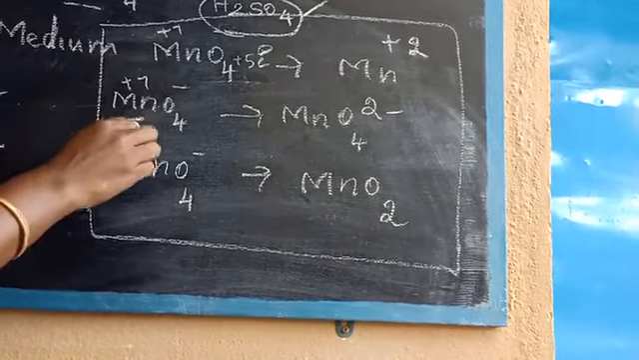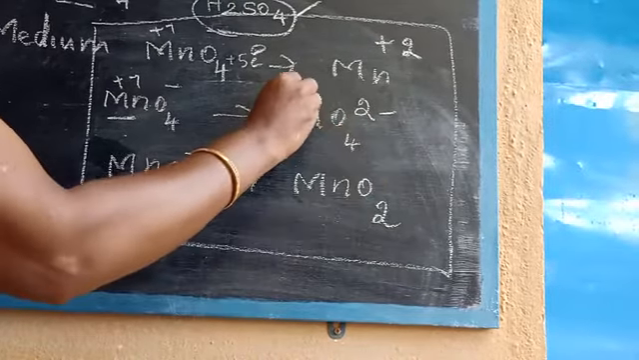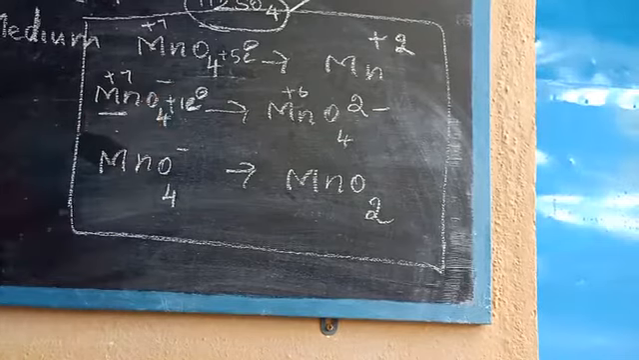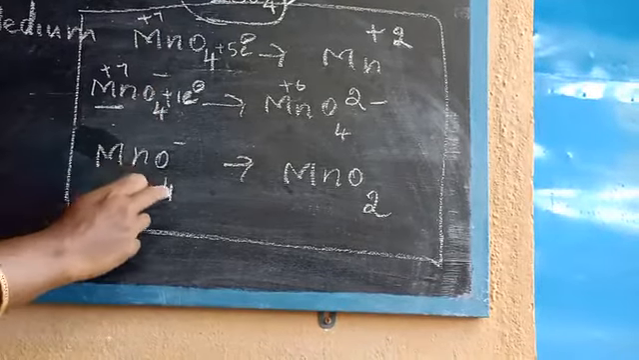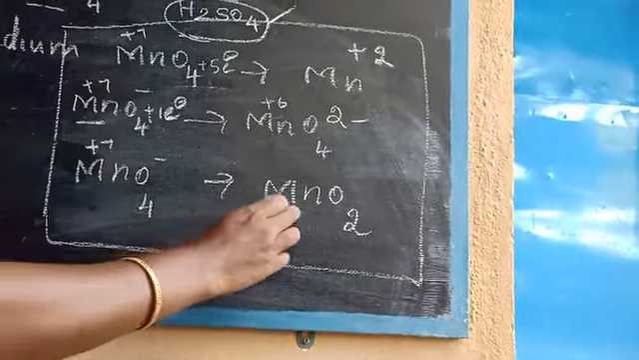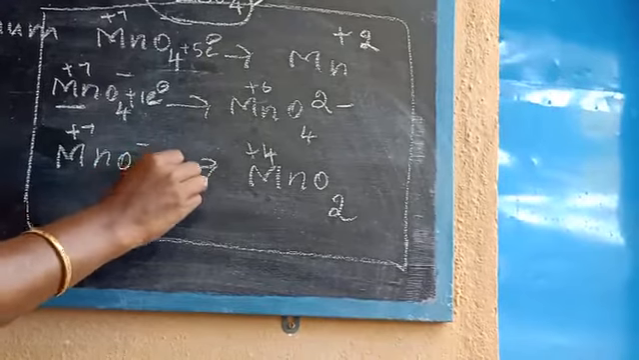So +7. Okay, here 4 2s are 8, 8 minus 2, that is 6. So here that is 1 electron difference. Here, what about this MnO4? Here 4 2s are 8, 8 minus 1, so +7. Here +4, so the difference is 3 electrons.